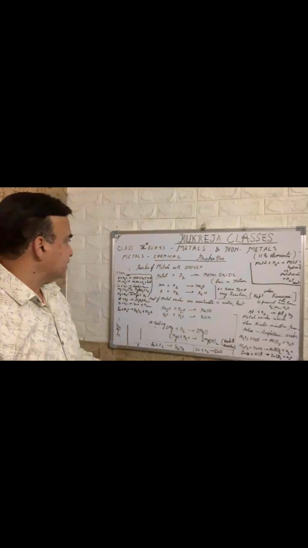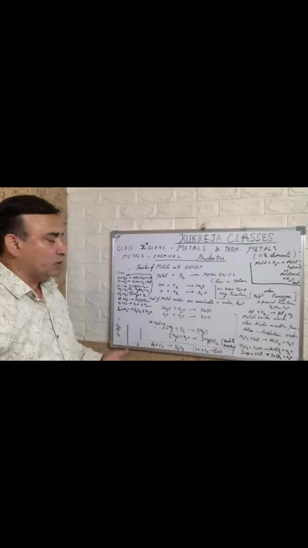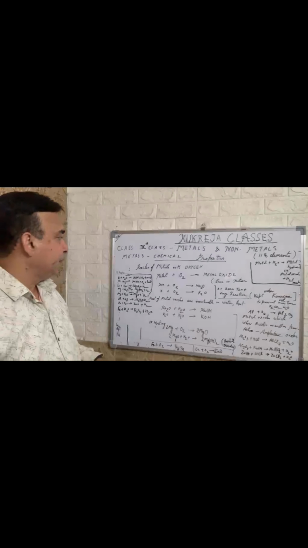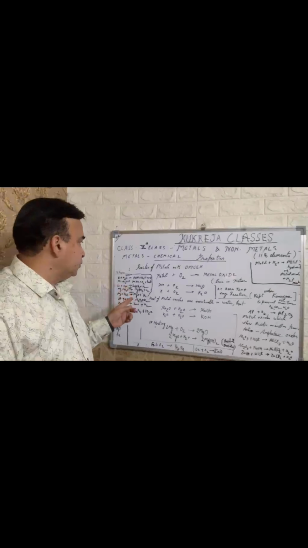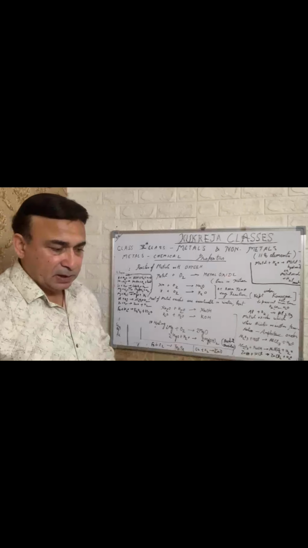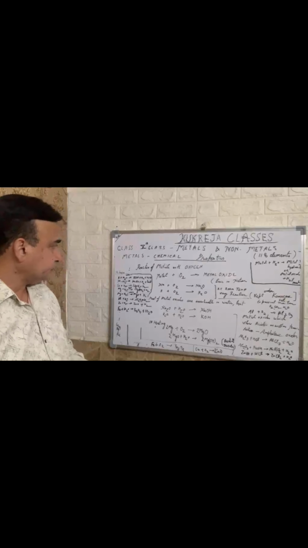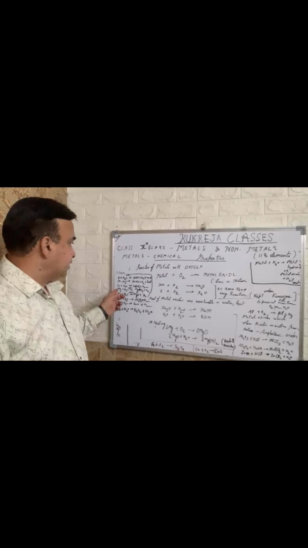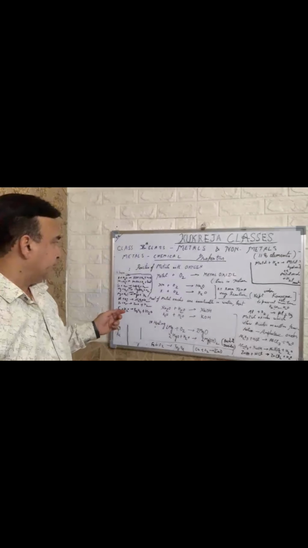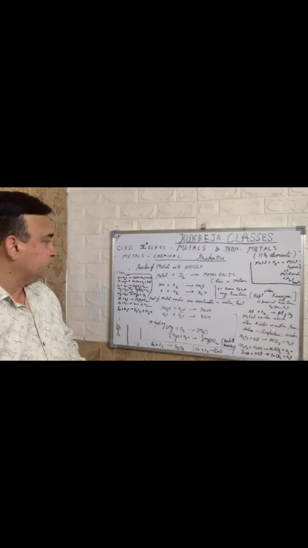Here you can see potassium and sodium combine with cold water to produce potassium hydroxide and sodium hydroxide, plus hydrogen gas, plus heat. A lot of heat is produced when potassium and sodium, which are very reactive, react with water, and even the hydrogen gas produced starts burning quickly. The next metal is calcium, which reacts with cold water to produce calcium hydroxide plus hydrogen gas.